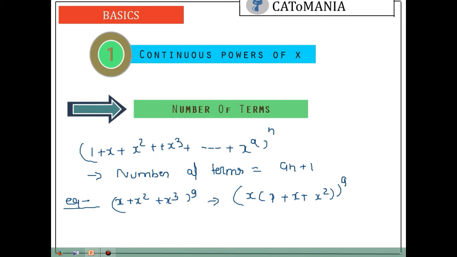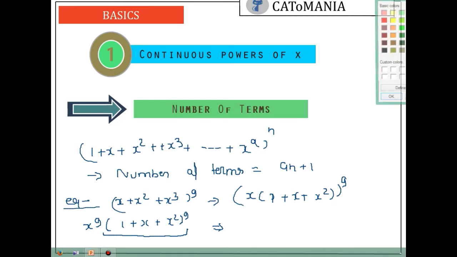So power of 9 will go like this, x to the power 9 and 1 plus x square to the power 9. So all the number of terms will come from this part only. So you can right away write the number of terms in this multinomial will be 9 times 2 is 18, and 19. So 19 terms are there in this multinomial expansion.